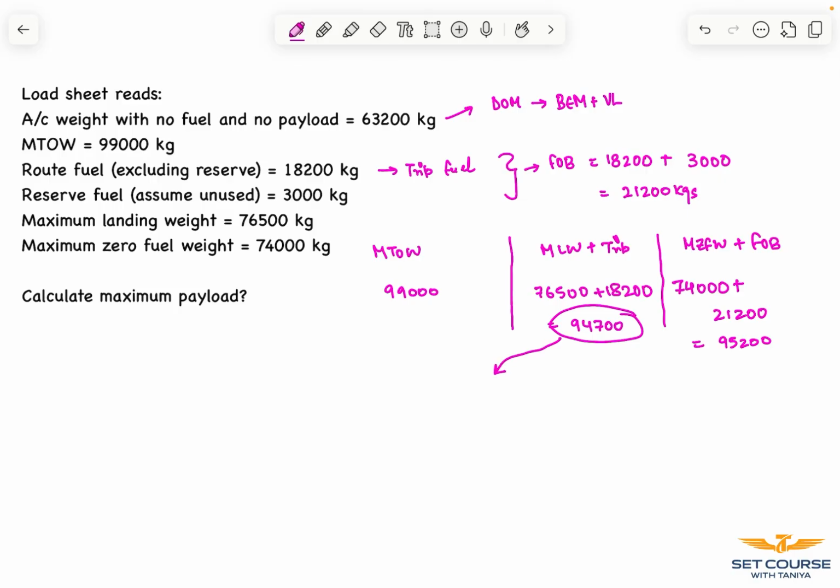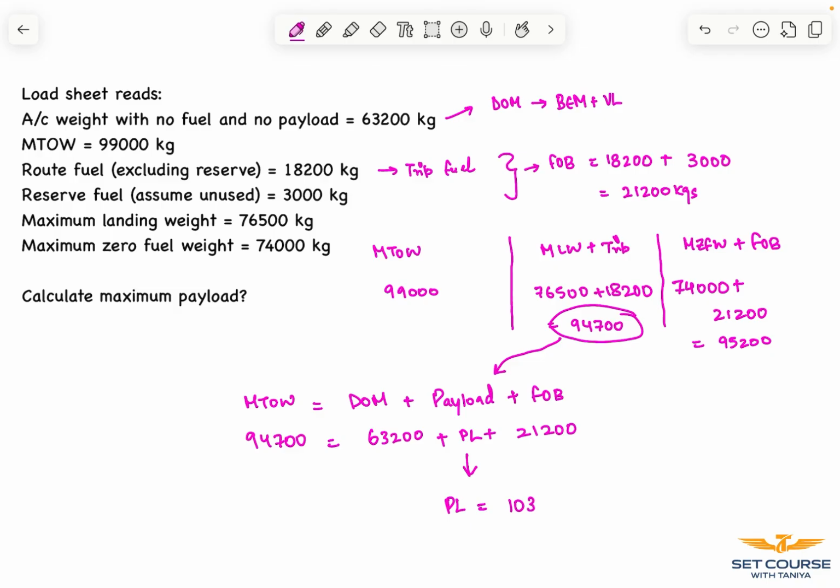Substituting this value in our final equation, that says MTOW, the lowest of the three values, is equal to dry operating mass plus payload plus fuel on board. Substituting the values we have, our payload as 10,300 kgs. That is our final answer.